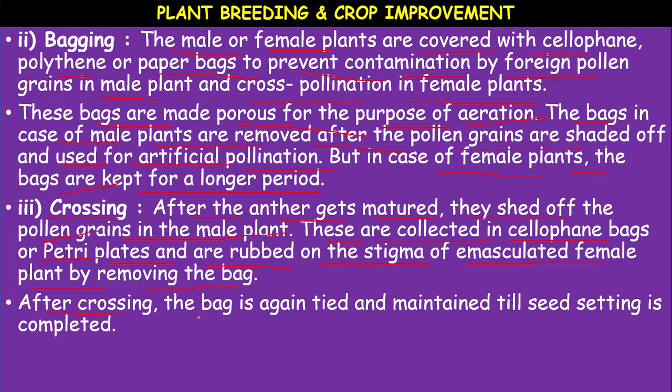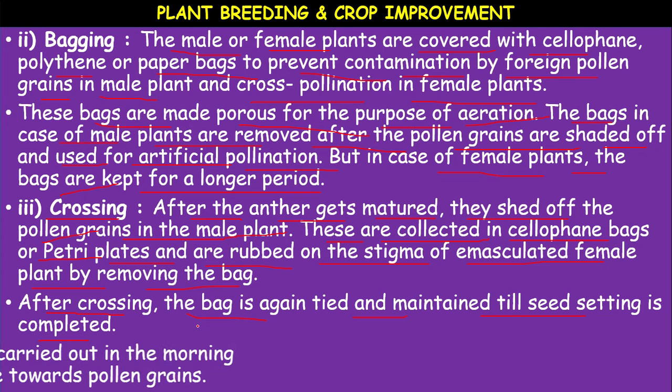After crossing, the bag is tied again and maintained till the seed setting is completed. Okay. Then pollination and fertilization will continue in the female flowers. We have to cover the bag until seed formation is completed.